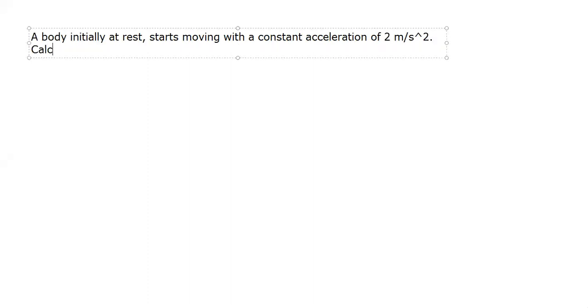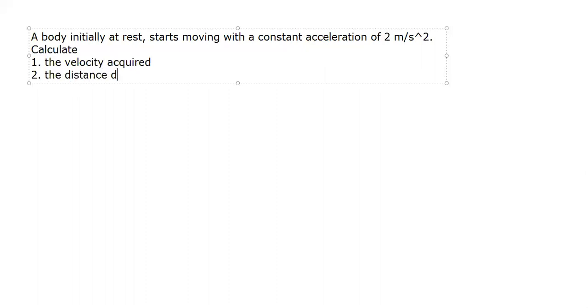Calculate, very interesting, calculate the velocity acquired, then the distance traveled in 5 seconds. Write down the given. See, the moment you start writing given, the things become very easy. A body initially at rest starts moving with a constant acceleration of 2 meter per second square. Calculate the velocity acquired and the distance traveled in 5 seconds.